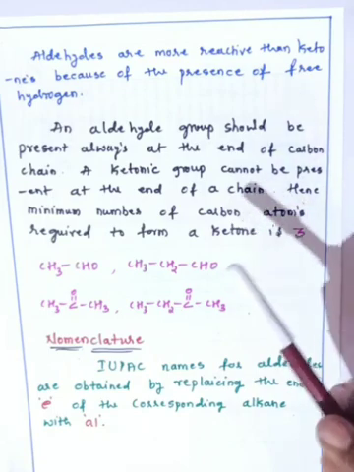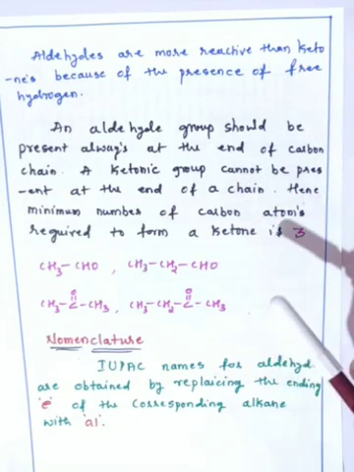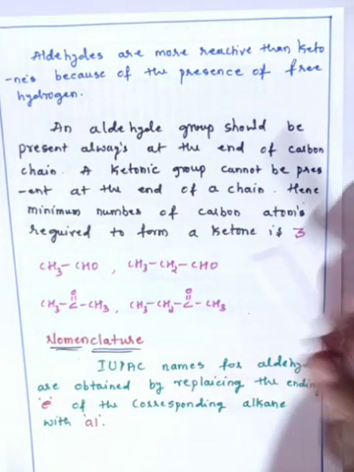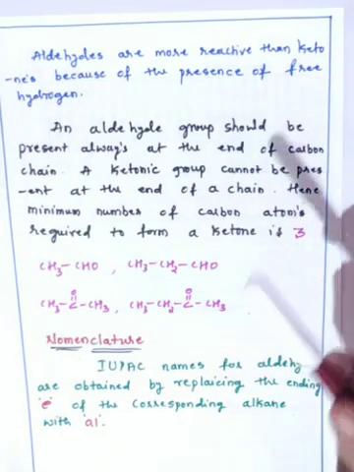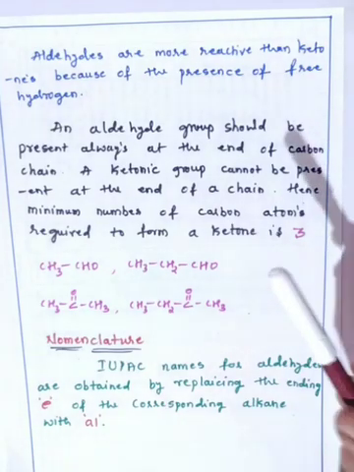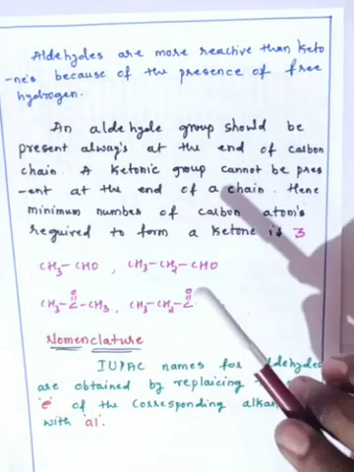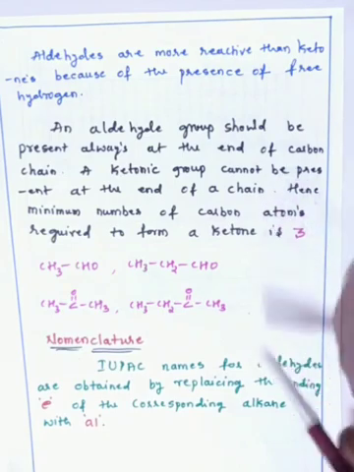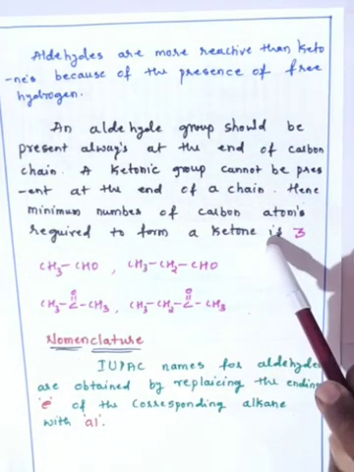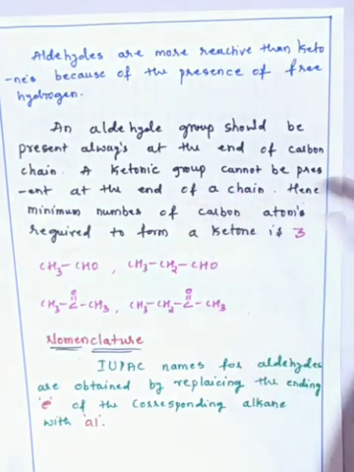This means that in aldehydes the functional group is always present at one end, but in ketones the functional group is not at the end of the molecule. It should be in between the molecule, so the minimum number to form a ketonic molecule is 3.